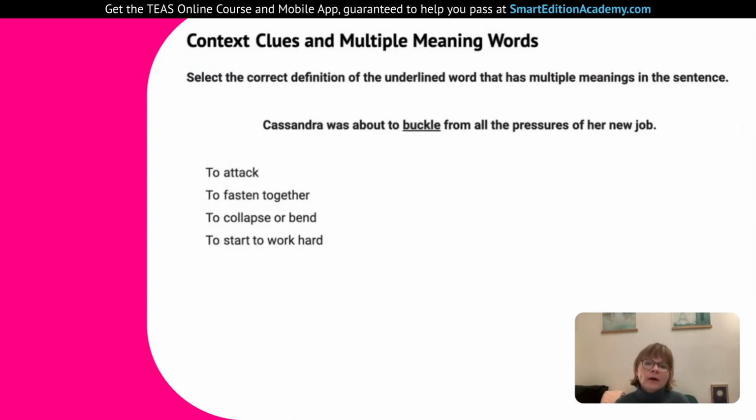Cassandra was about to buckle from all the pressures of her new job. So for me, if I hear buckle, my first instinct is to think, oh, I have this new belt for my jeans. I'm going to buckle it. I'm going to close up my jeans with this belt buckle. But we're actually going to look at a different definition here. Cassandra was about to buckle from all the pressures of her new job.